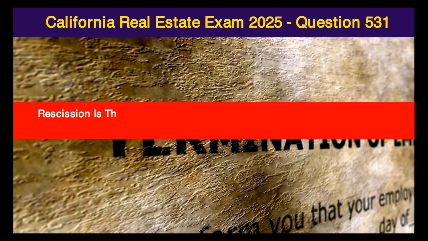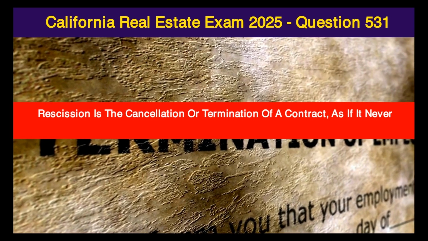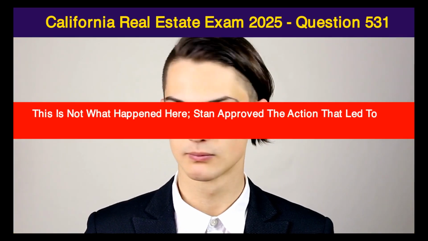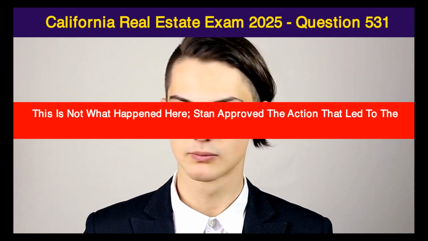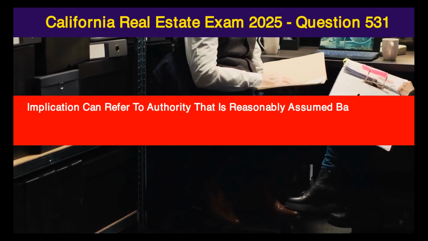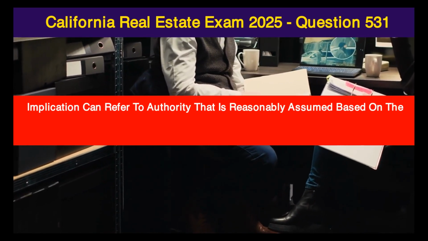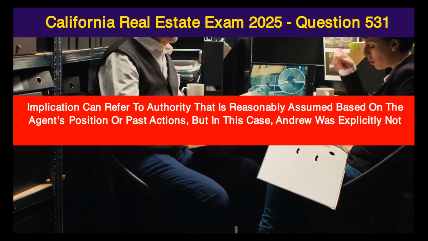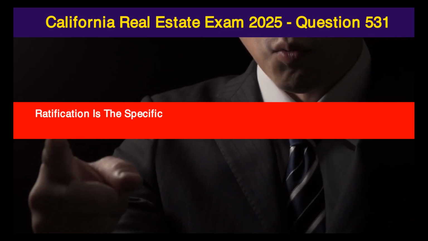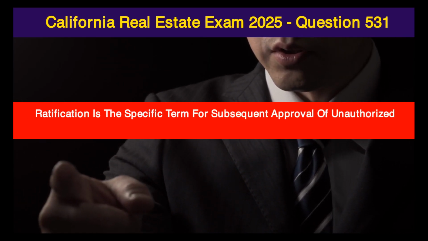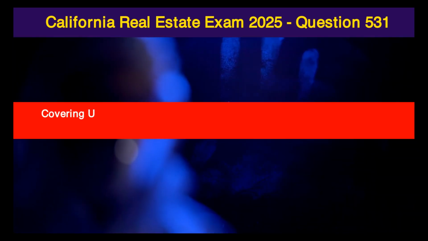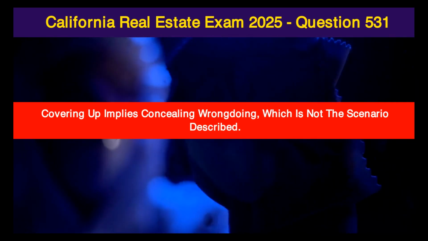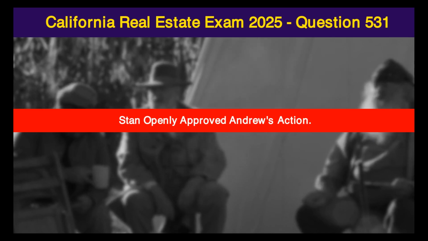Ratification. Rescission is the cancellation or termination of a contract, as if it never existed. This is not what happened here. Stan approved the action that led to the offer. Implication can refer to authority that is reasonably assumed based on the agent's position or past actions, but in this case, Andrew was explicitly not authorized initially. Ratification is the specific term for subsequent approval of unauthorized actions. Covering up implies concealing wrongdoing, which is not the scenario described. Stan openly approved Andrew's action.